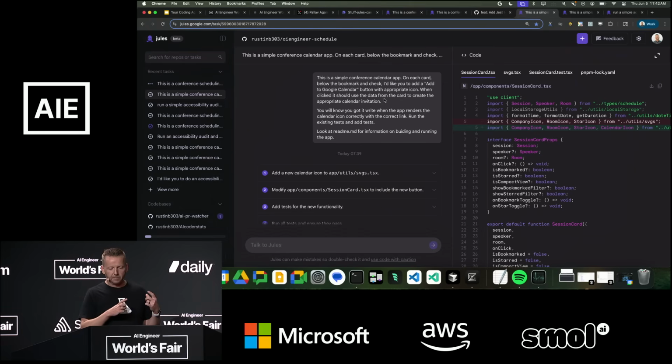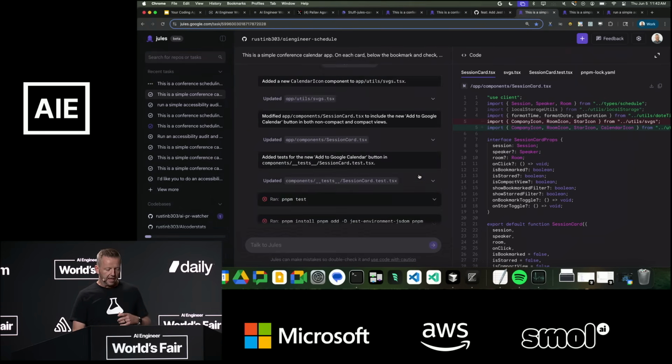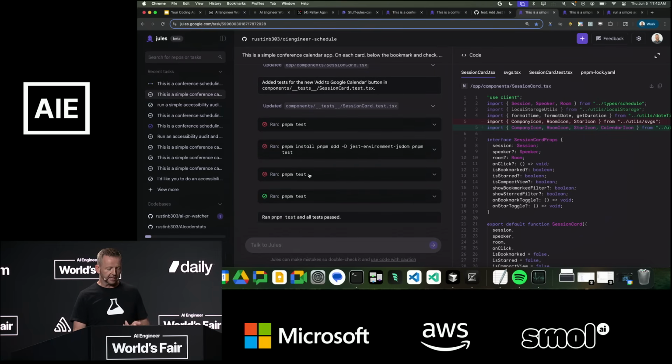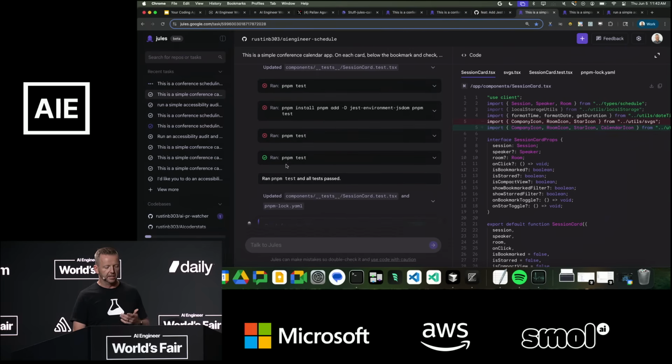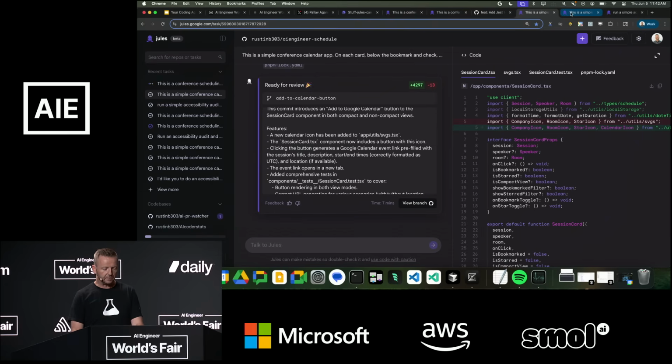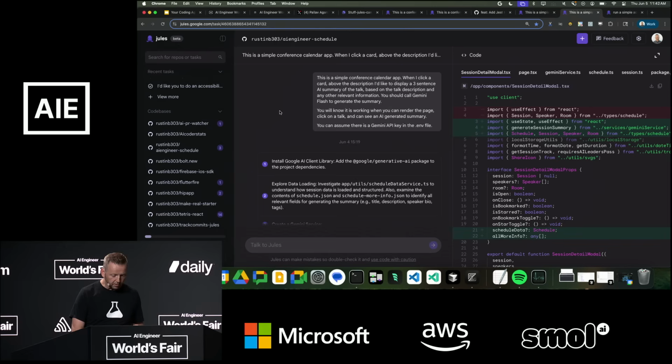I want a calendar button that can go in, and Jules will work on that, and then sure enough, it ran the test. The test didn't pass the first time. It makes some changes. Now the tests pass, and I can review this code. Eventually, I could look at this in Jules' browser, but I feel pretty confident about testing this, knowing that all the tests pass. Similarly, for the Gemini summaries, when I click on a description, I can get a Gemini summary.